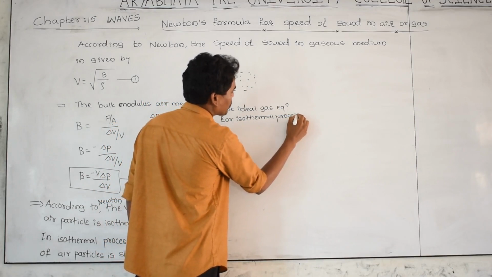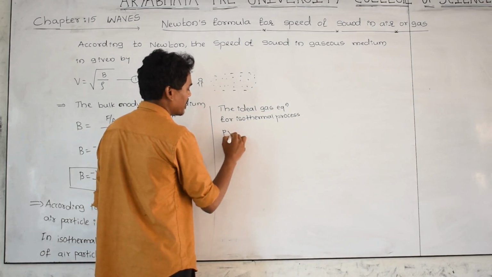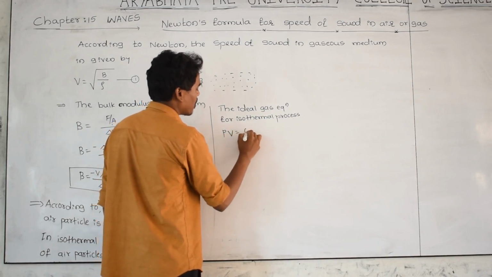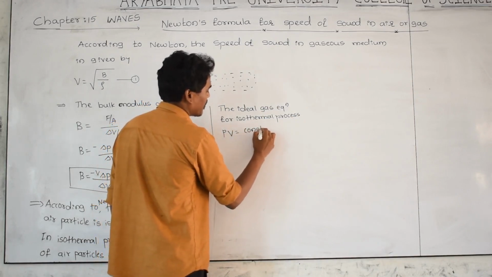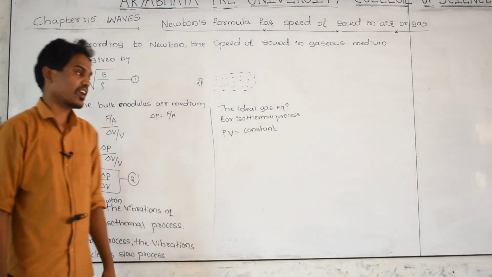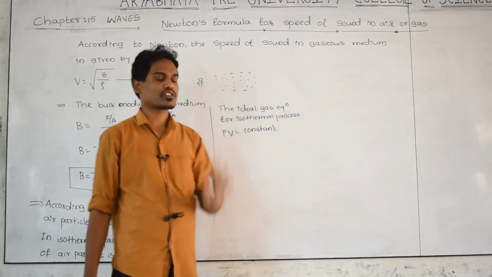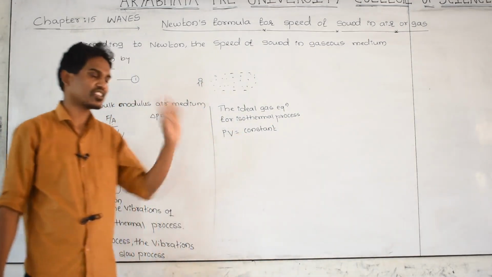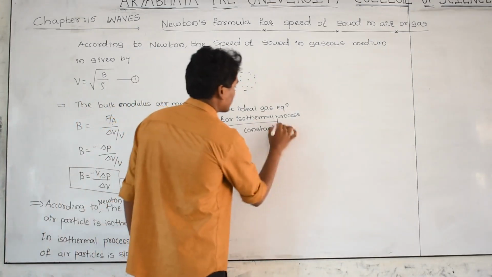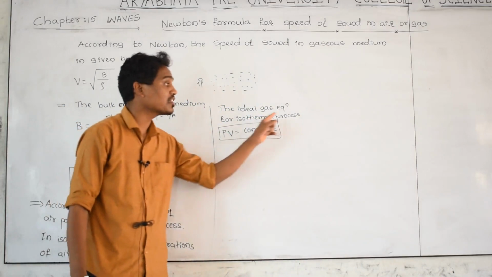that is, as you studied in chemistry or in the thermodynamics topic, PV is equal to constant. That is, nRT is there, where n into R into T is a constant. Pressure into volume is always constant. This is the ideal gas equation. This is the ideal gas equation for which process? For isothermal process.